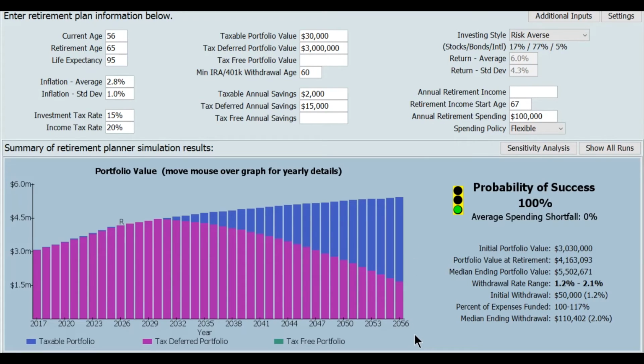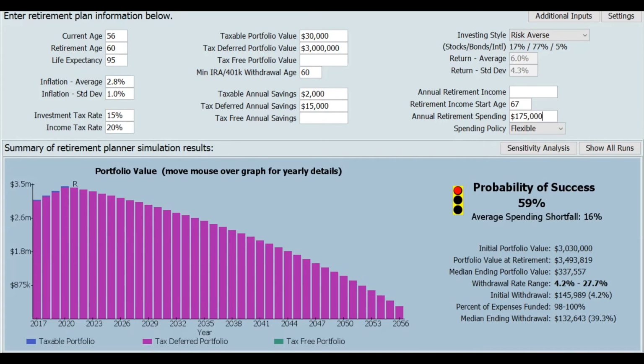So, if these people visit the financial advisor and they see this outcome, they may really want to go hard on retirement age and spending. So let's see what that does. Okay, I'm about to run with age 60 as a retirement age and 175,000 as the spending expectation. Now that's quite a bit more than 100,000, but remember, these people have 3 times as much money as in the first example. So going from 100 to 175,000, that's nowhere near 3 times an increase. So it sort of maybe intuitively feels as if they ought to be able to do that. Let's run it.